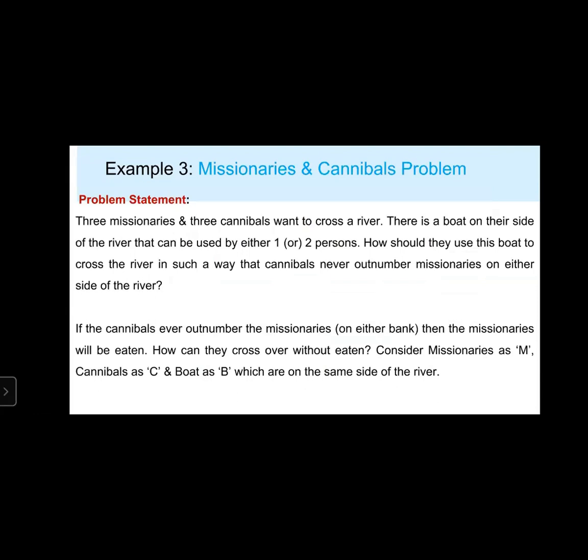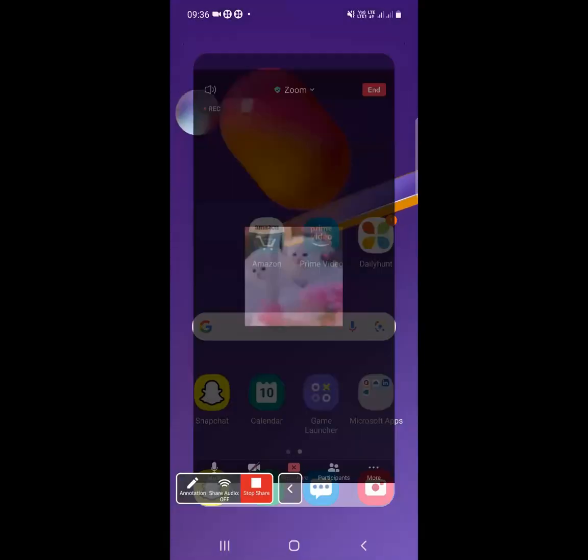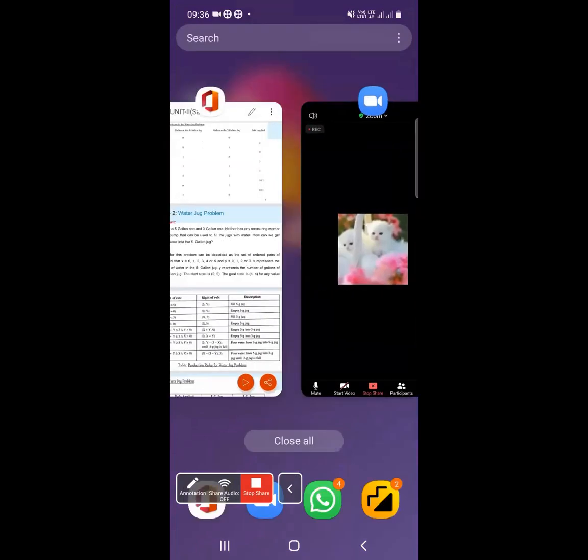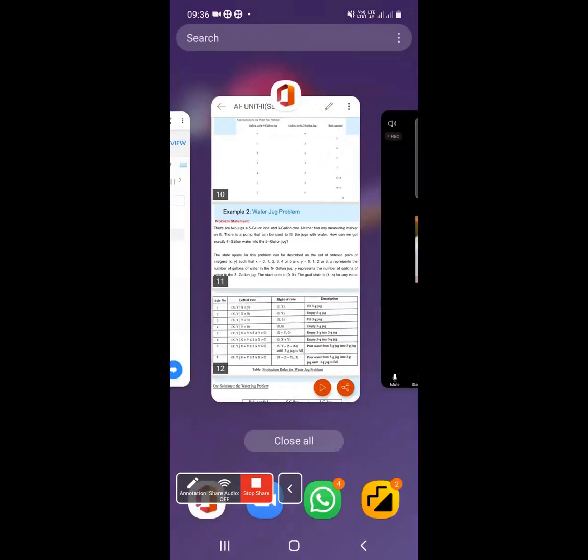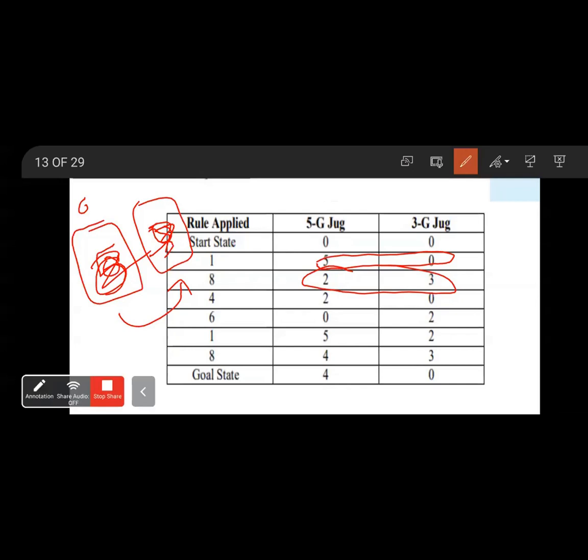Let's apply rule 1. Rule 1 means (5, 0). Okay, next apply rule 4. Rule 4 means empty the 3 gallon jug, which gives (2, 0).